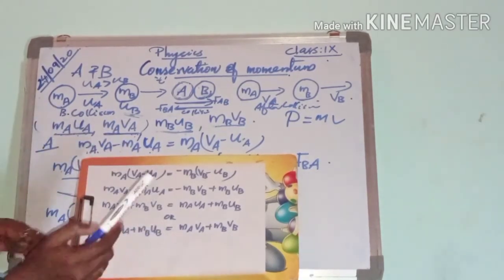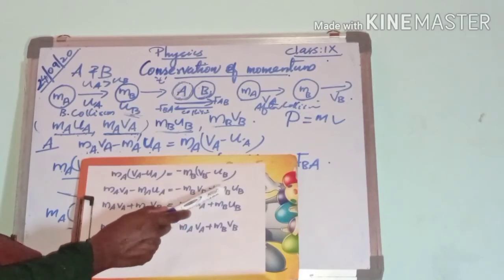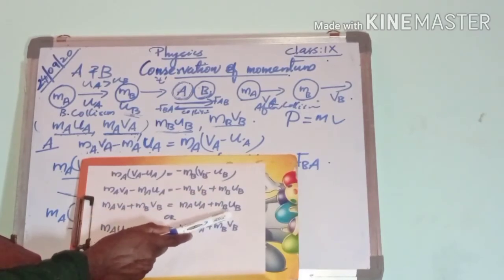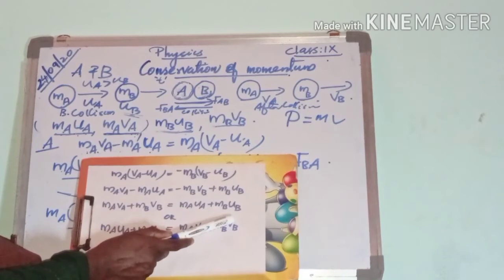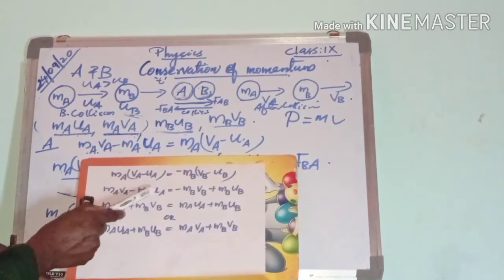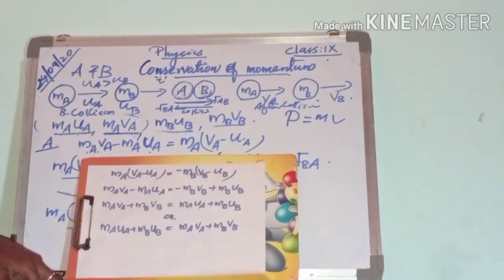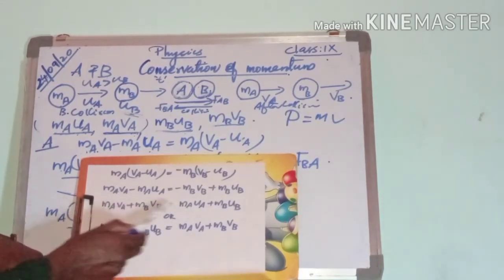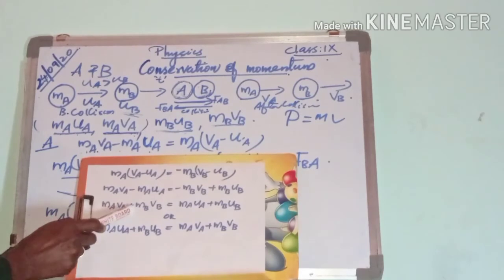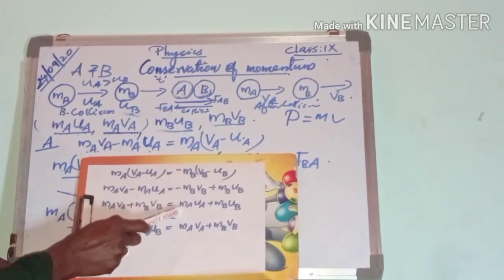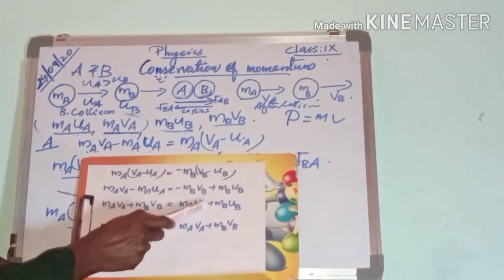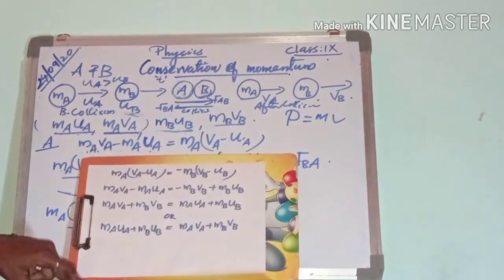And here MBUB is on the RHS, and when this minus MAUA goes to the RHS, it becomes plus MAUA. So we will get MAVA plus MBVB equal to MAUA plus MBUB.